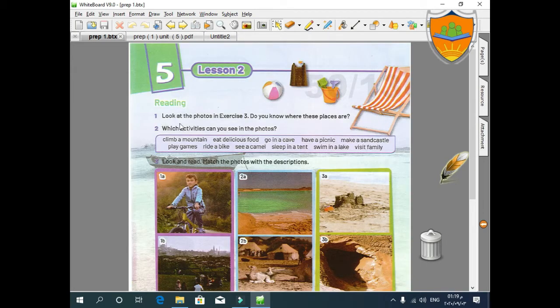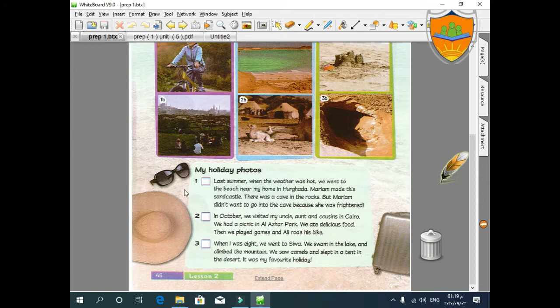So, question number 1. Look at the photos in exercise 3. These photos. Do you know where these places are? Okay, I think you all know. Number 2, we mentioned these activities. Number 3, look and read. Match the photos with the descriptions. So we've just read the descriptions. We will go for number 1. Which photos are these lines speaking about?